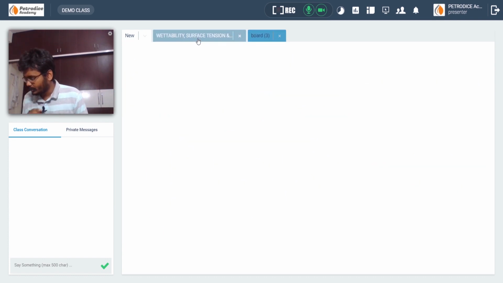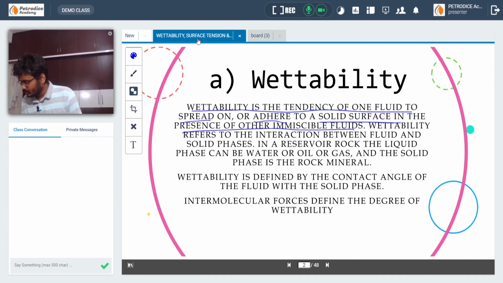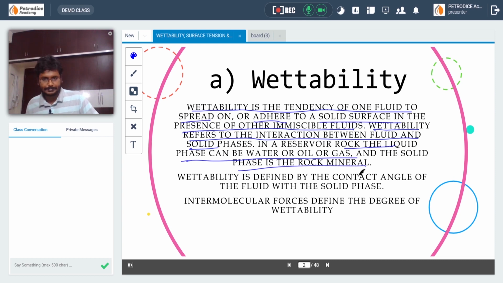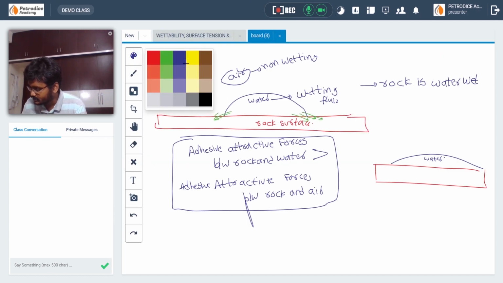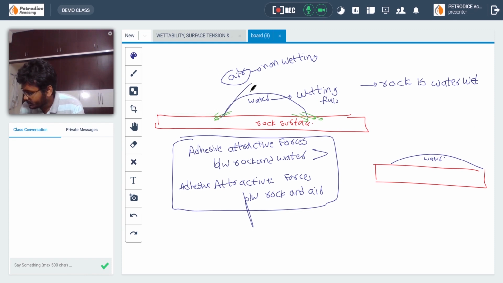Let's go again. Wettability refers to the interface between the fluid and solid phases in a reservoir rock. The liquid phase can be water, oil or gas, and the solid phase is the rock mineral. Generally, wettability is defined by the contact angle. If you take this particular case, these are the adhesive forces acting on it.